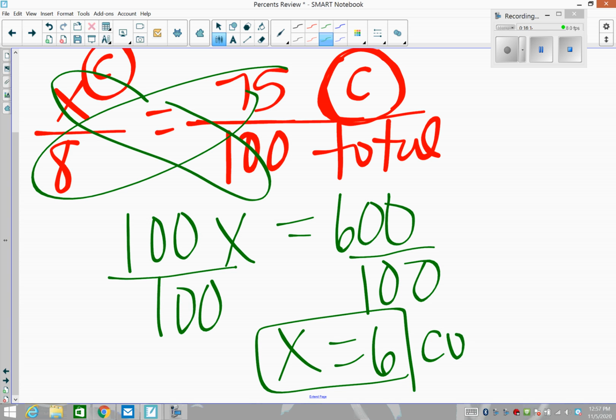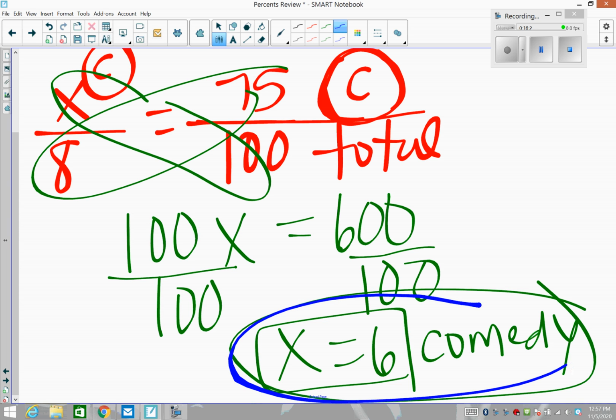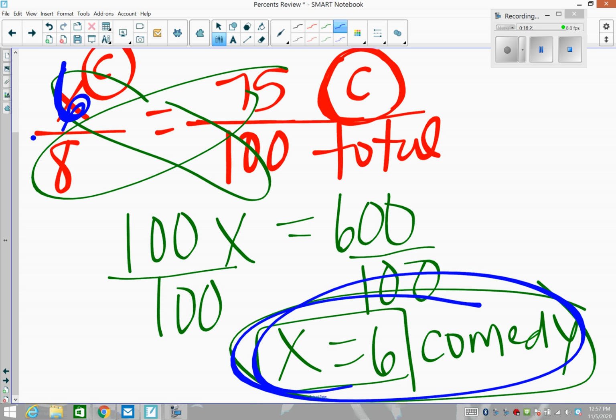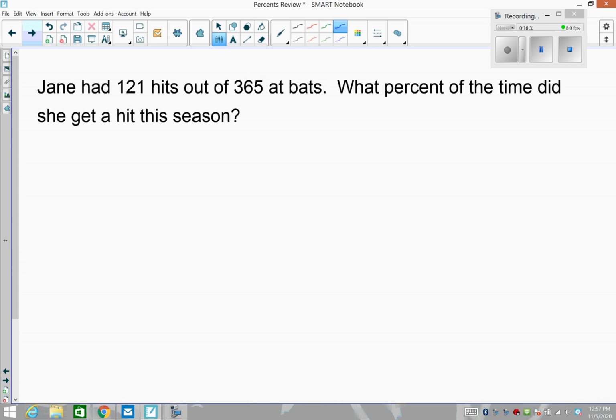So 6, we would predict using mathematics that we would end up with 6 comedies out of the 8. If the data we had is that 75 out of 100 is what we have for data, we would predict then that would be 6 out of 8. Doesn't mean it will be perfect, but that's our prediction.